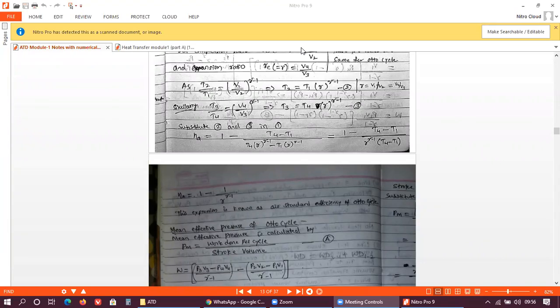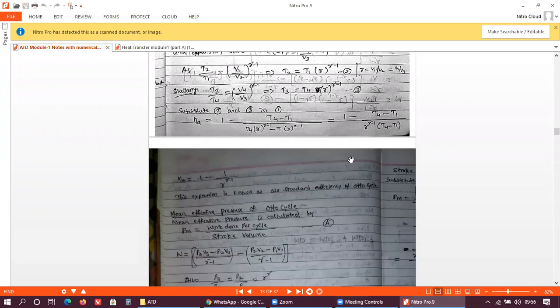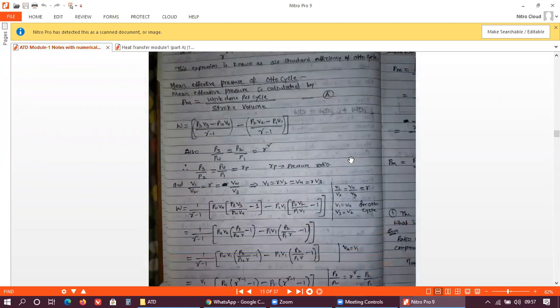I have already put the PDF of the handwritten notes in the group. Whatever notes you are seeing here, the same has been uploaded yesterday in your group. So please all of you go through those two derivations: air standard efficiency as well as mean effective pressure. This is the expression for mean effective pressure.